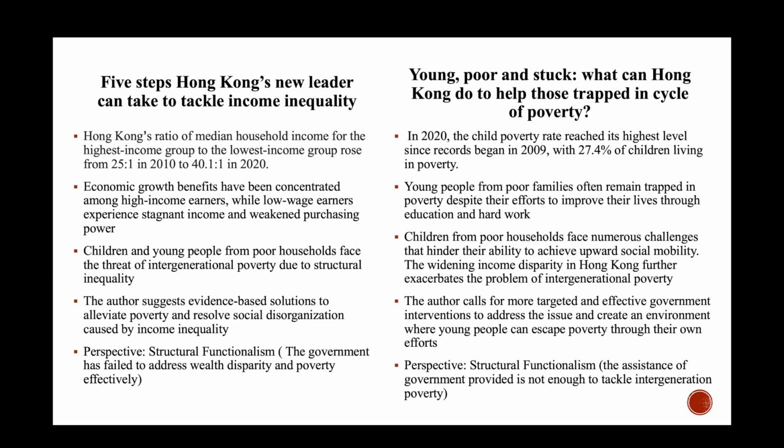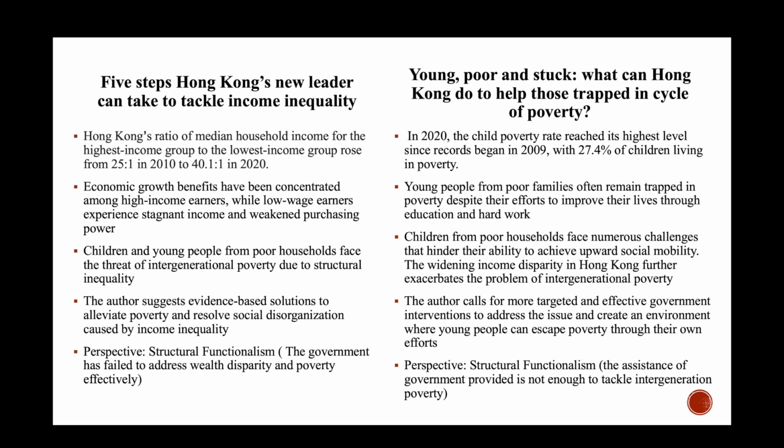The ninth article, 5 steps Hong Kong's new leader can take to tackle income inequality, adopts a social disorganization approach by highlighting the widening wealth gap in Hong Kong and its detrimental effects on society. The author emphasizes that while economic growth has occurred, the benefits have been concentrated among a small group of high-income earners, while low-wage earners have experienced stagnant income levels and weakened purchasing power, as Hong Kong's ratio of median household income for the highest income group to the lowest income group rose from 25:1 in 2010 to 40.1:1 in 2020.